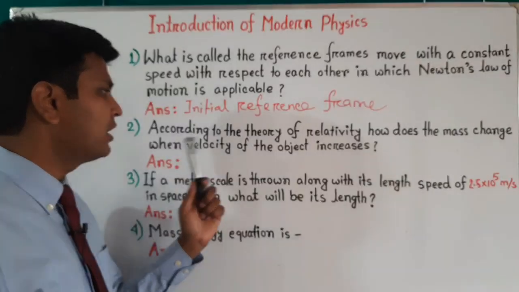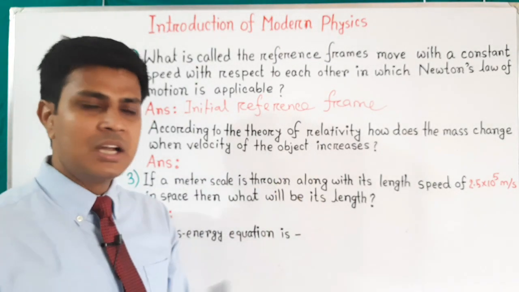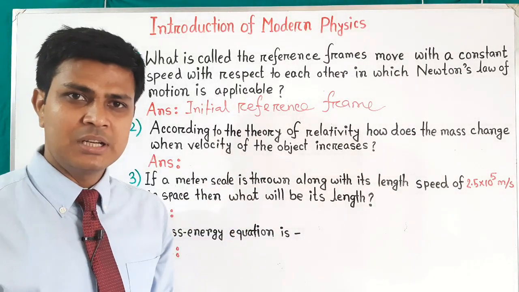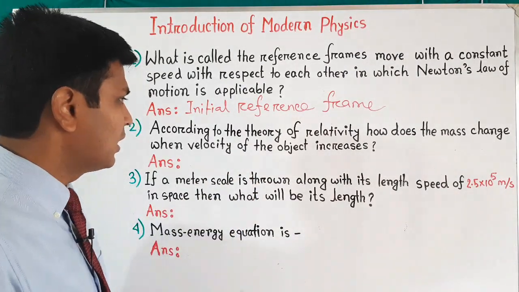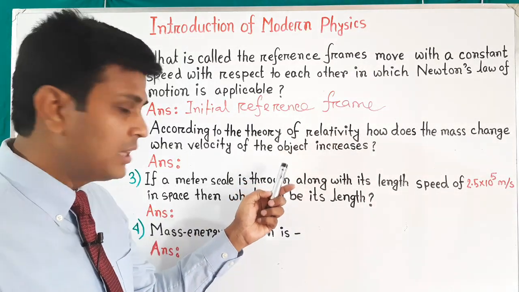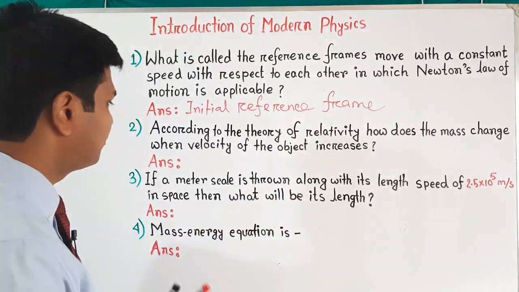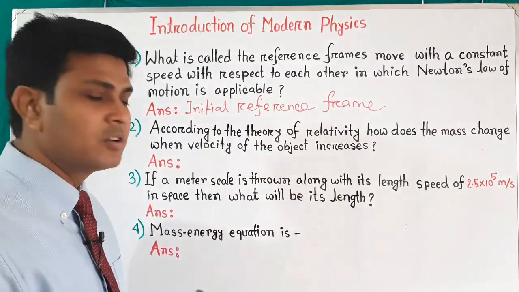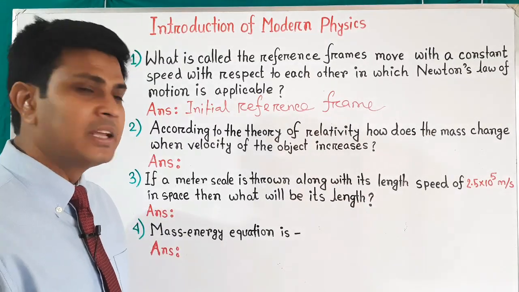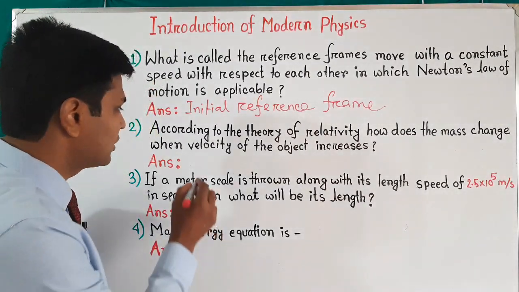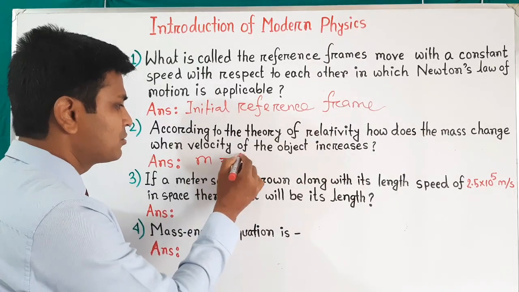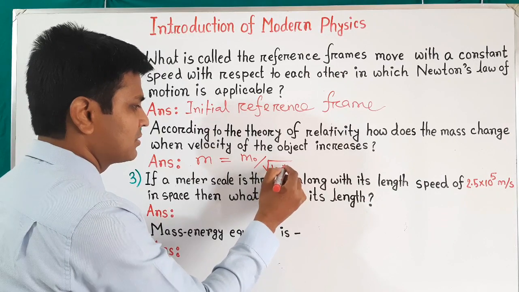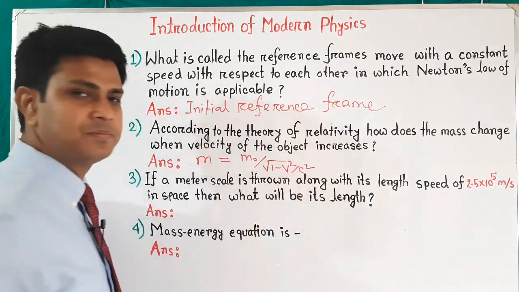The question is, according to the theory of relativity, how does the mass change when the velocity of an object increases? We can explain this with the help of the relativity of mass. We know when a body moves with a velocity close to the speed of light, then its mass increases. The relativity of mass is m equals m naught over root of 1 minus v square by c square.